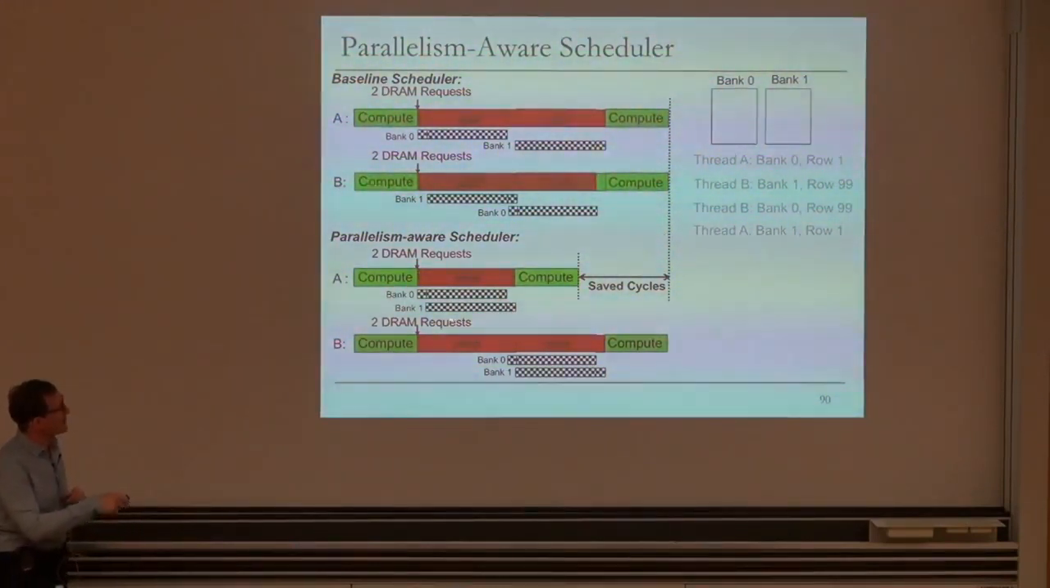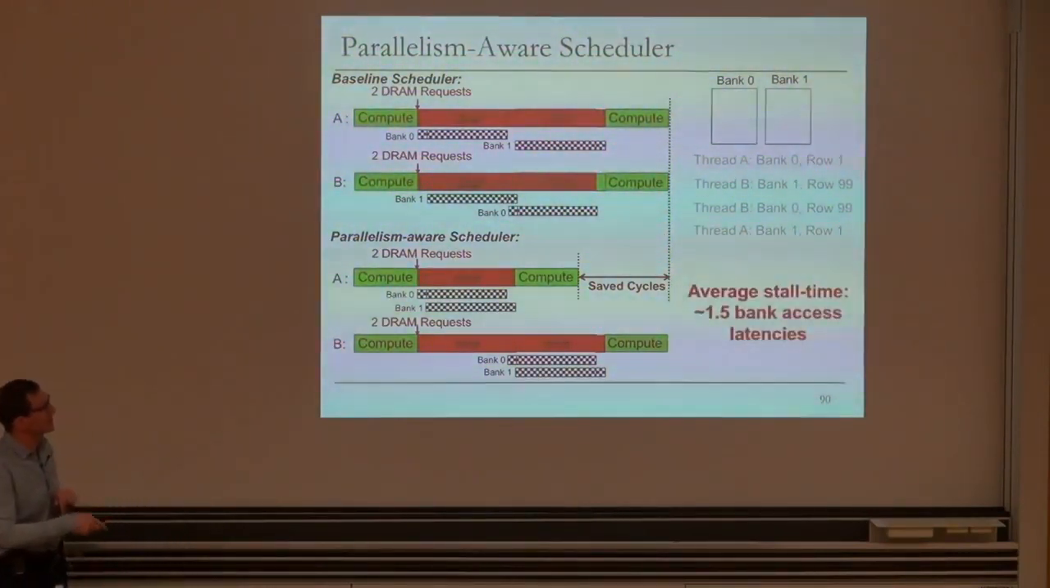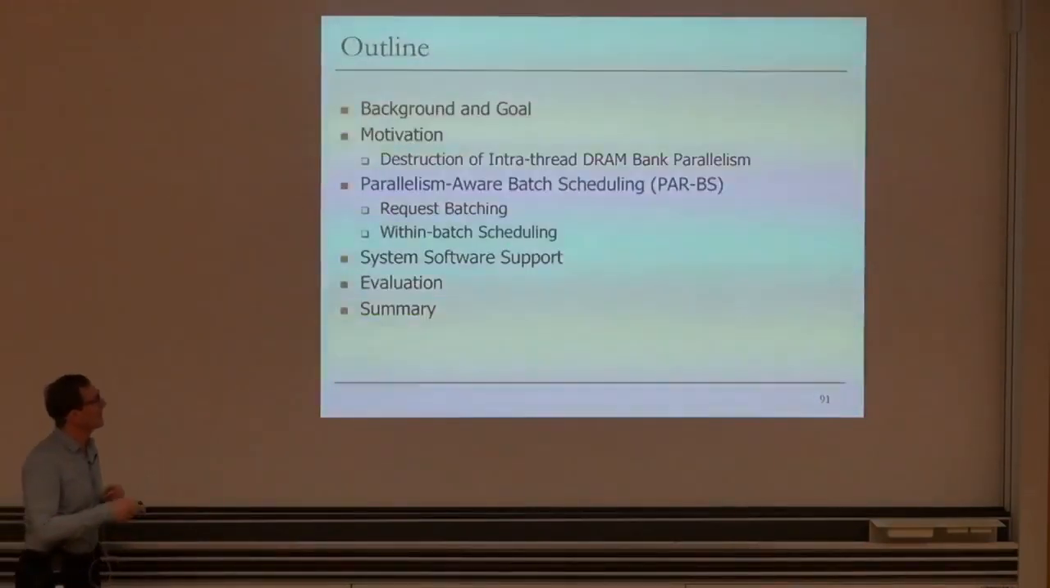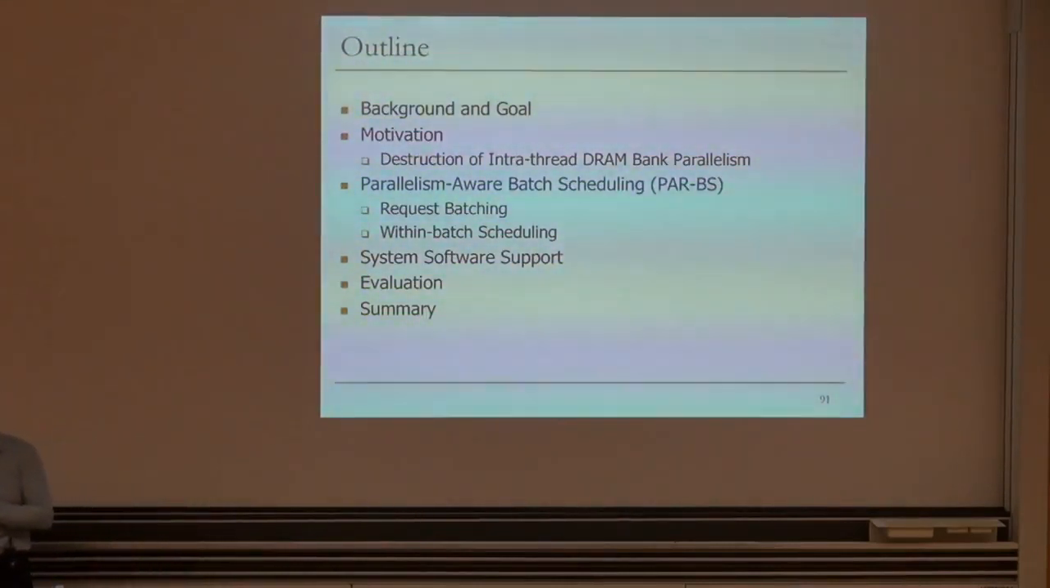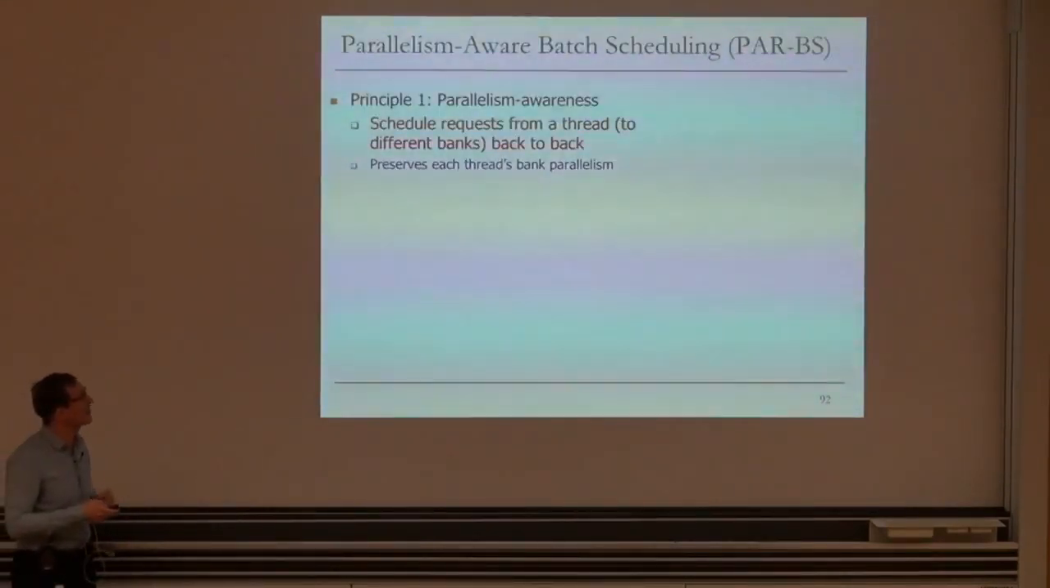So if you look at this picture, both threads have their requests to different banks serviced in parallel. No problem. We didn't break the parallelism. We didn't serialize any of the requests. We just ensured that this thread's requests were serviced first and this thread's requests were serviced next. As a result, you save overall cycles. And if you look at the average stall time, here you get about 1.5 bank access latencies. Okay, so that's the key idea of parallelism aware batch scheduling. Now let's see how we can actually implement it.